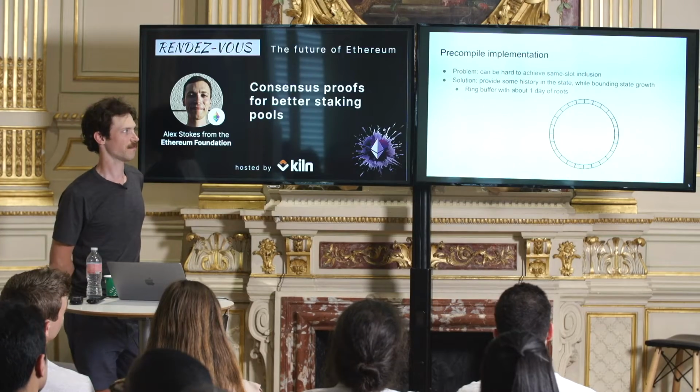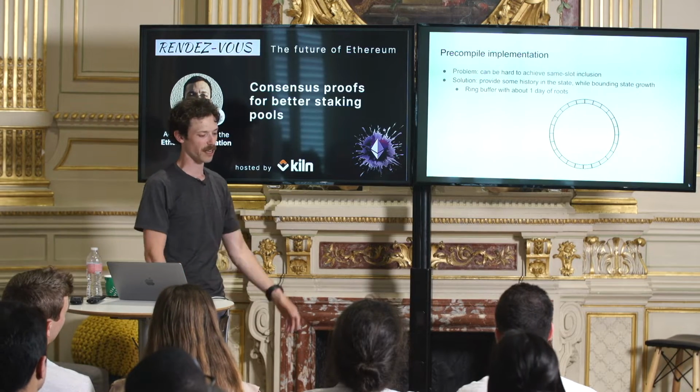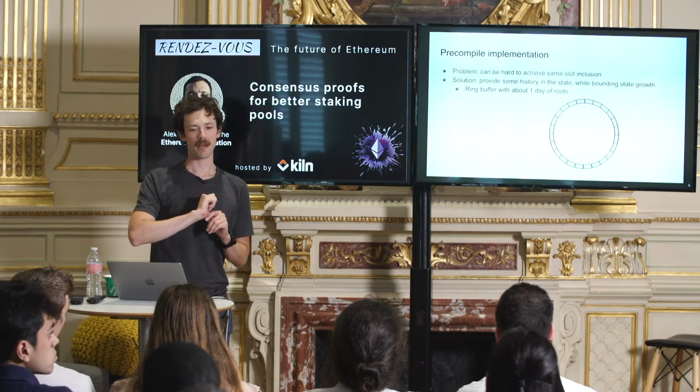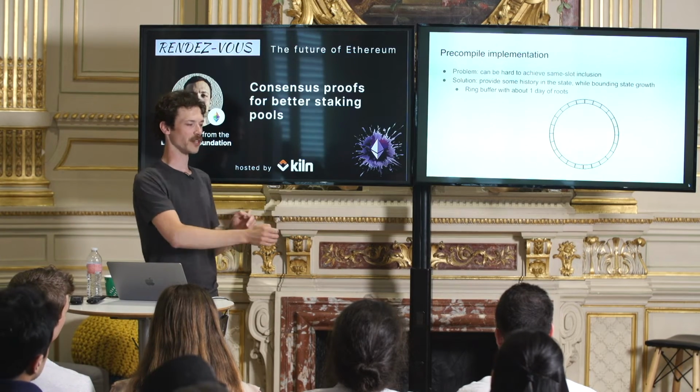What I've described so far is almost a design where every block you're sending the root over, and with each new block, you could imagine just overwriting what was there before. You could do it this way, but the issue is that you would then essentially need the next same-slot inclusion to use this at all. You would write the parent root, say you want to make some proof about the state there, go to the next slot, try to use it, and it would be gone. So instead we want to provide some amount of history.